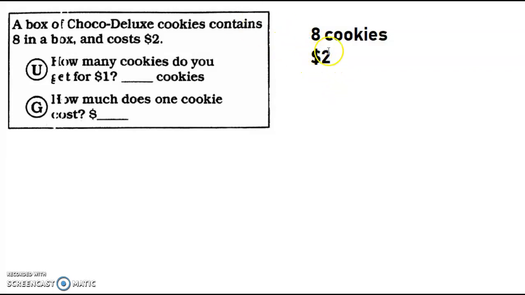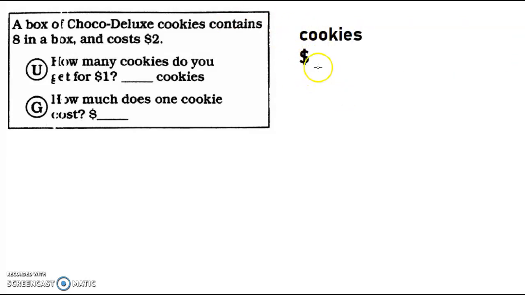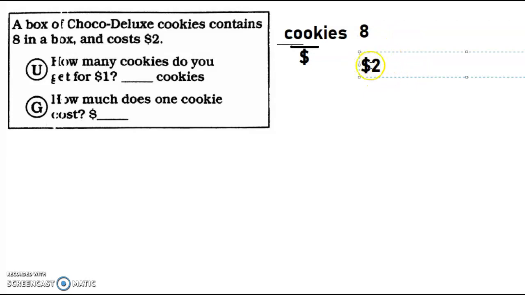And my money sign is $. A better way of writing it, I'm just going to say cookies over dollars, right? So that's my ratio. And now let's fill it out with the information I have. So how many cookies do I have? Well, I said it already. It's going to be 8. And for how many dollars? 2, right? I'm just going to keep it as a number so it's not too confusing. So for every 8 cookies, it's $2. Or for every $2, I get 8 cookies.